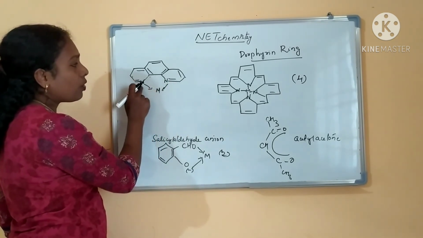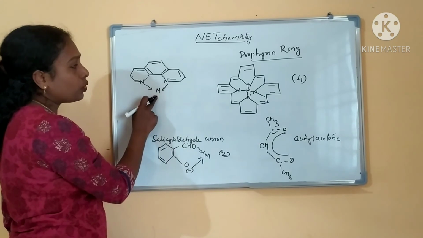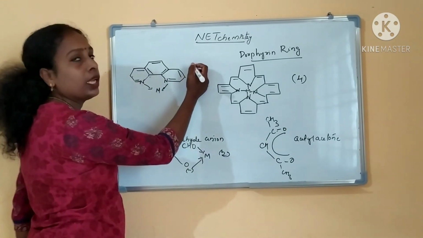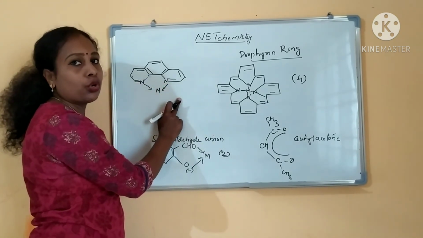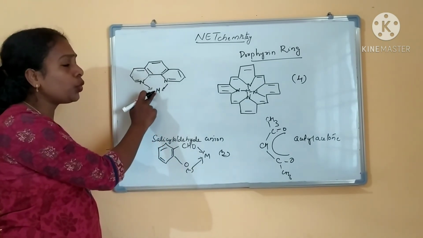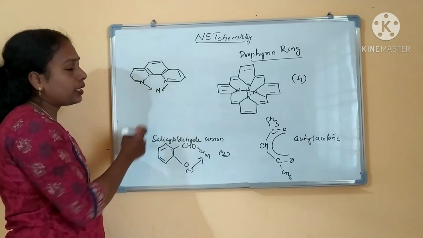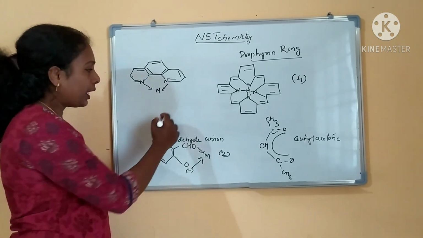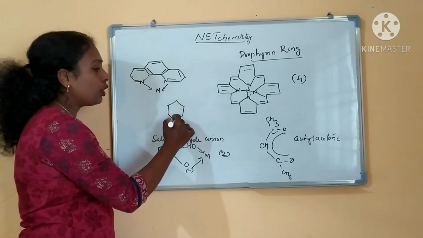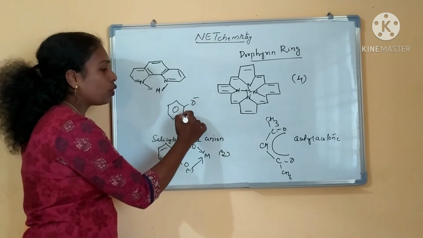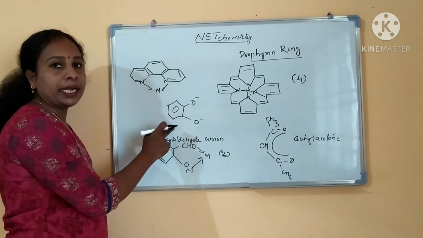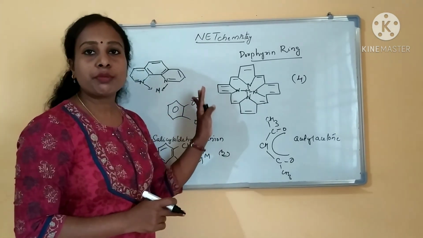What is this? 1,10-phenanthroline. This is also 2 nitrogen atoms are there. That is a 2 electron donor. So two-site coordination it will be. So it will be a bidentate ligand. Like that catechol, if you are taking, how many? 2 OH groups are there, right? O minus it will come. So these all are bidentate ligands. Anything they can ask for denticity.